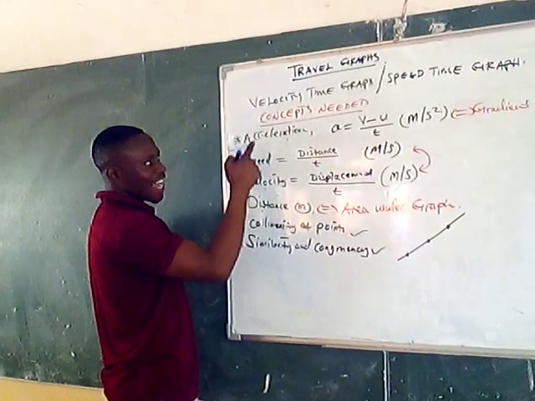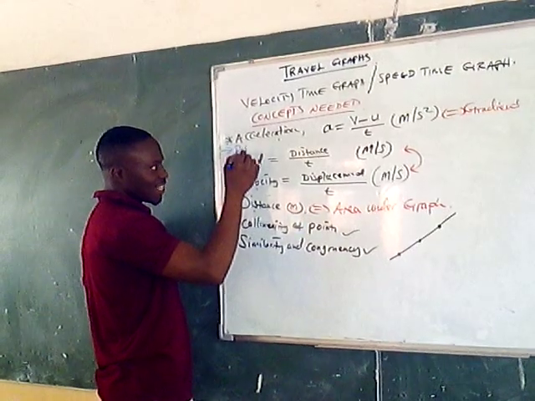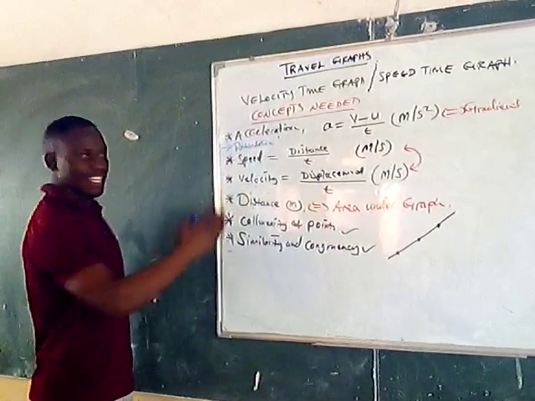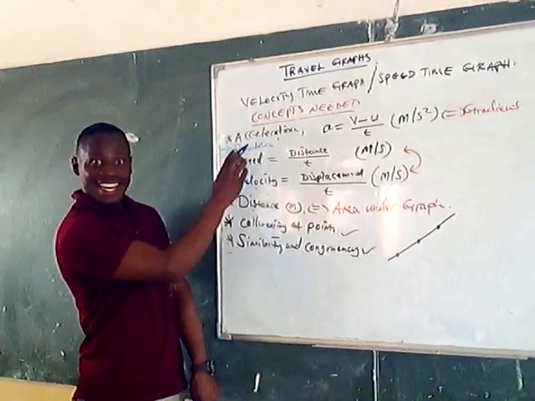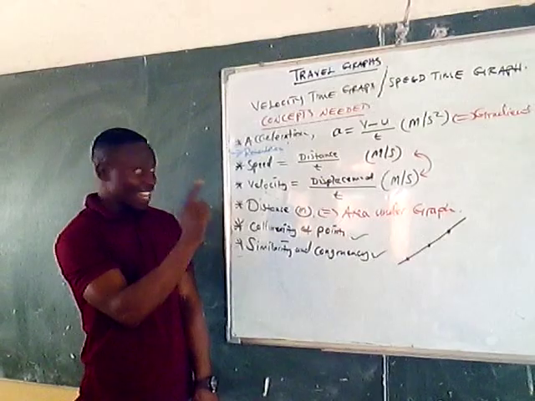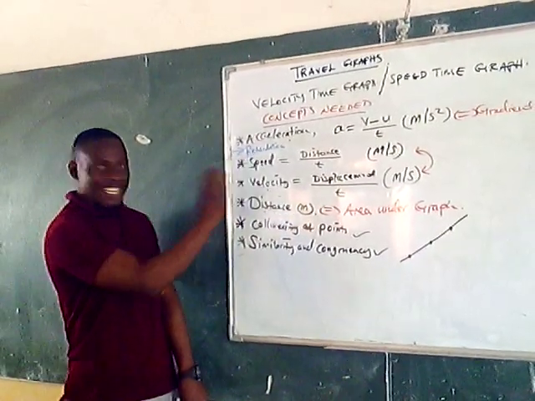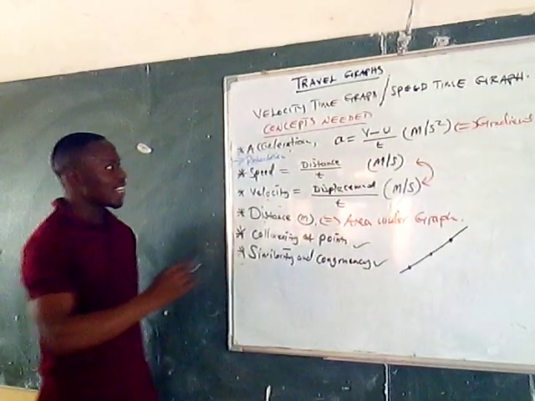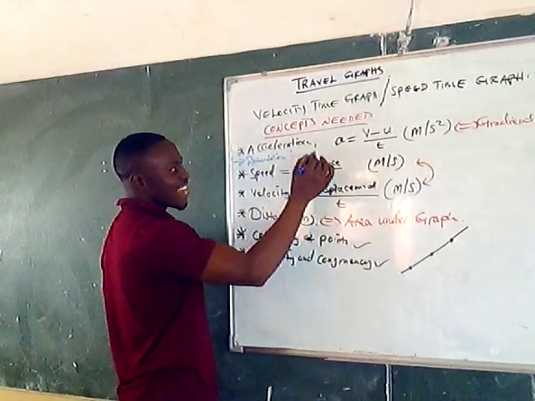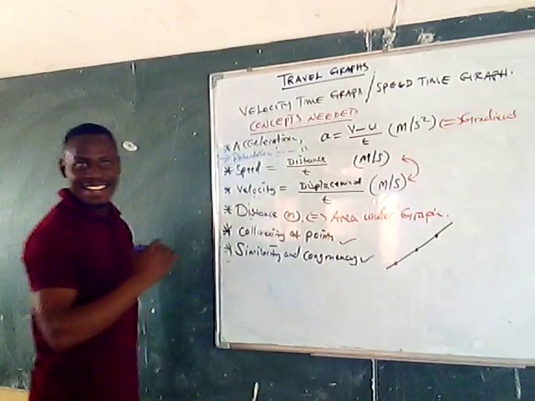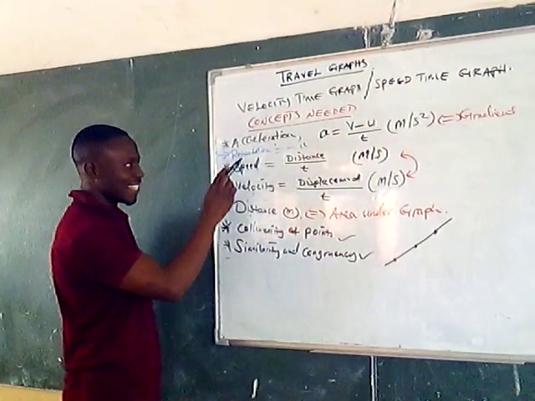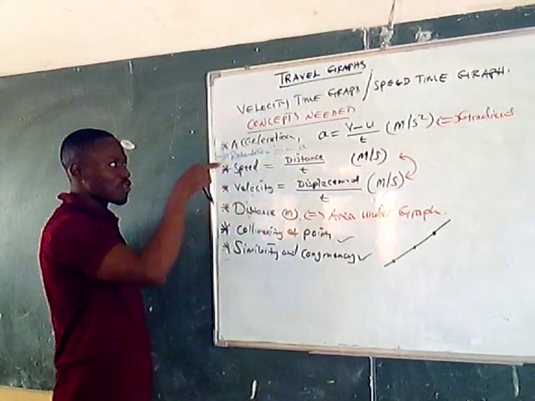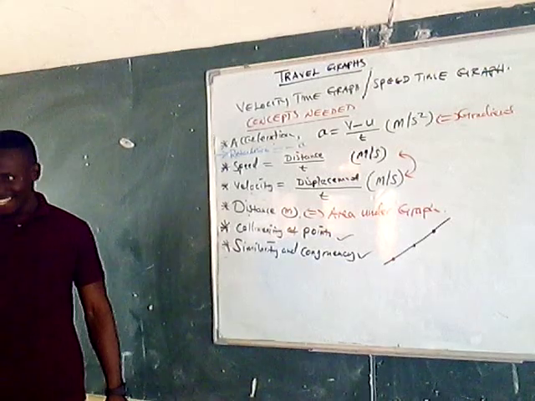So the opposite of acceleration is retardation. Take note, retardation, in a sense, is the opposite of acceleration. Take note, it is a concept. So retardation is basically the opposite of acceleration. You see that retardation will equal the negative of the acceleration. Can you say retardation is basically the opposite of acceleration? So when you get the acceleration, we're going to get the retardation. Are we catching? That is the idea.